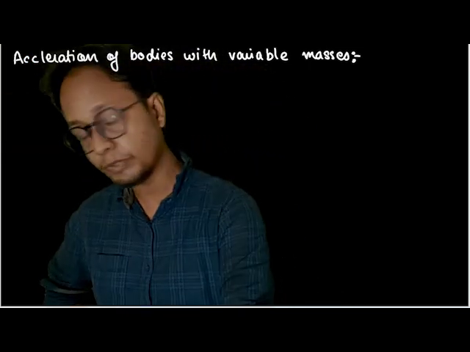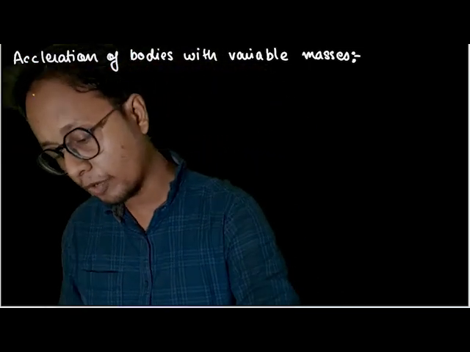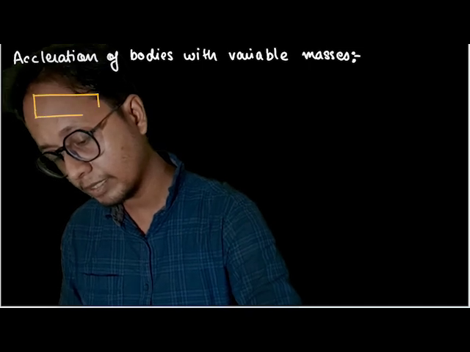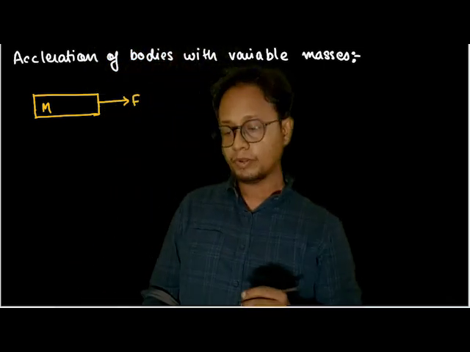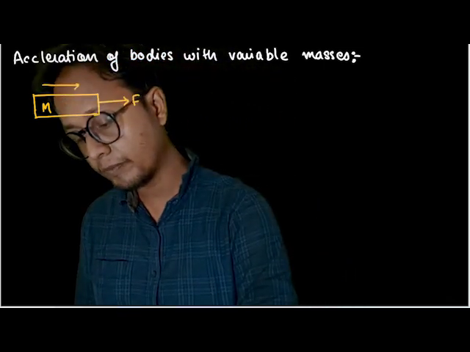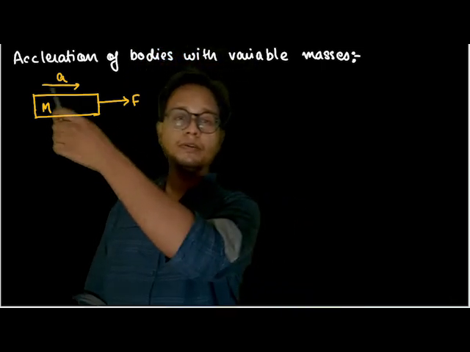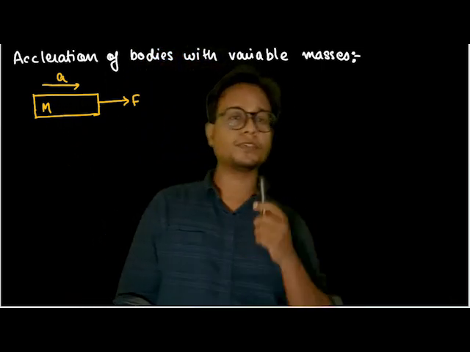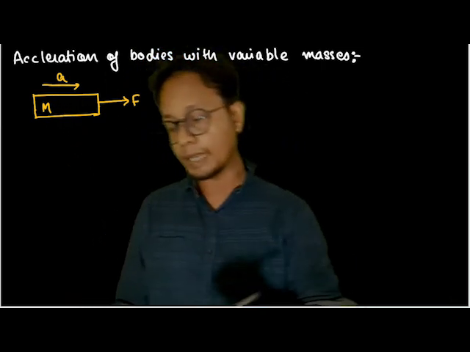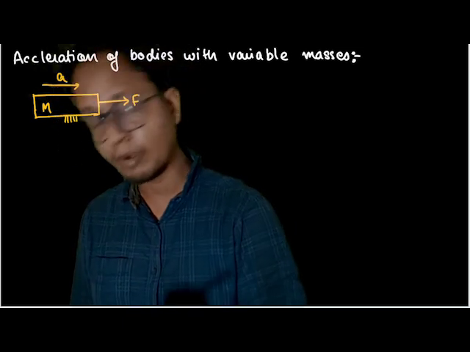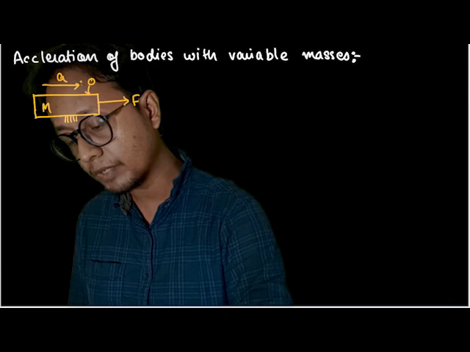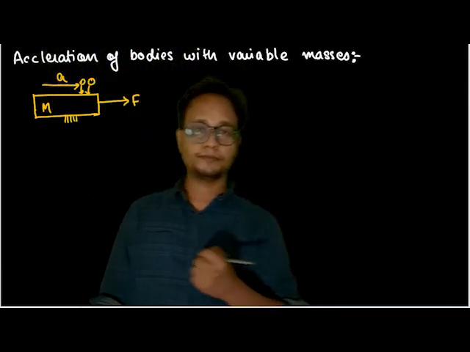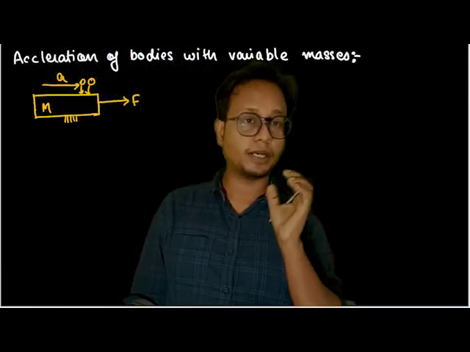The situation that we are going to analyze is, suppose a body of mass m is pulled by a constant force. The acceleration will be developed, and the value of this acceleration is constant. The relation between force, mass, and acceleration is given by force equals mass into acceleration. But what would happen if some amount of mass leaks out from here, or if some amount of mass is continuously added here? How do you solve this kind of question? This is what you're going to learn here.